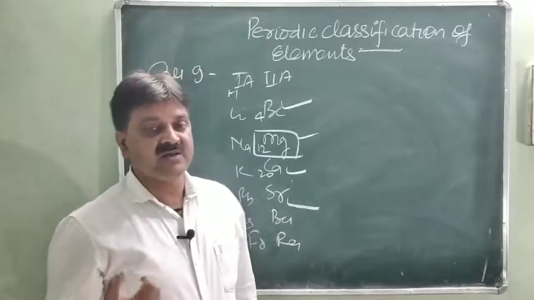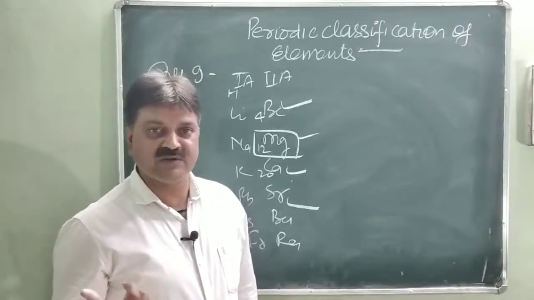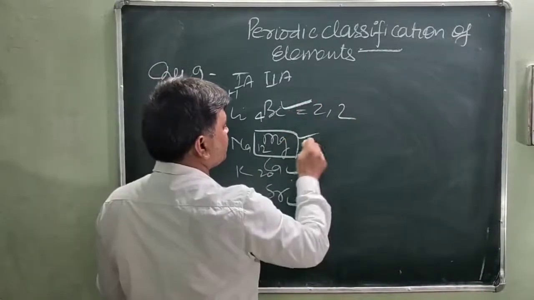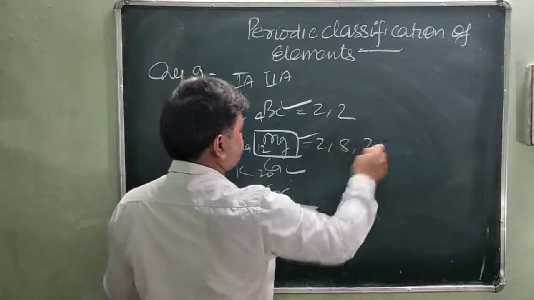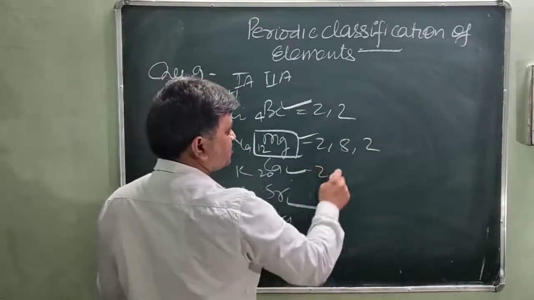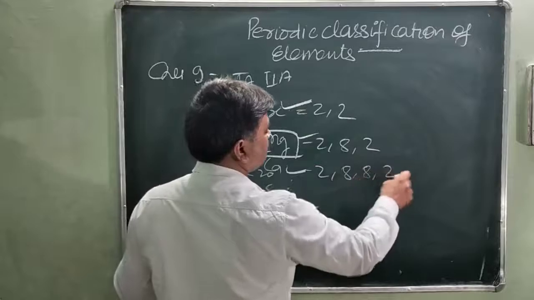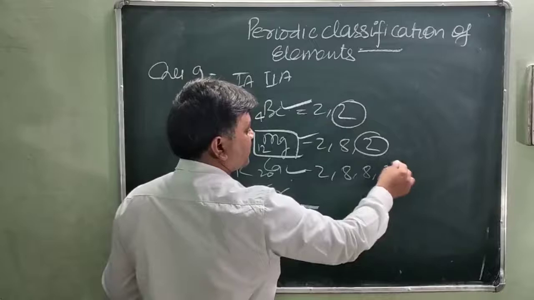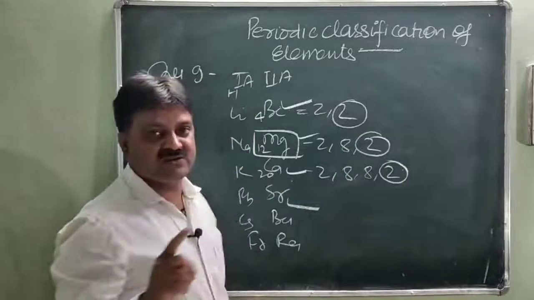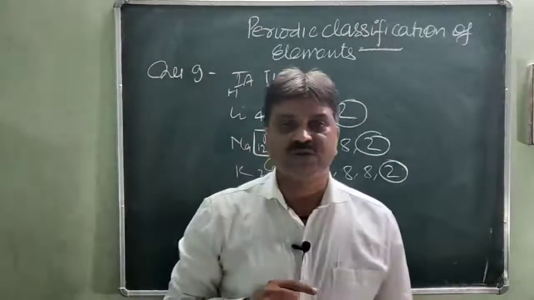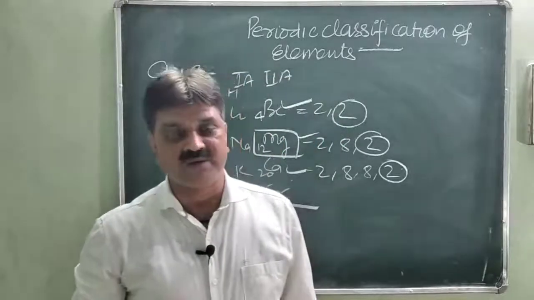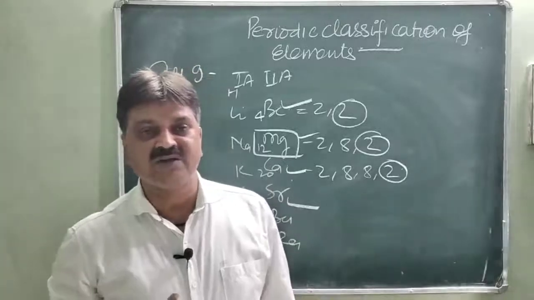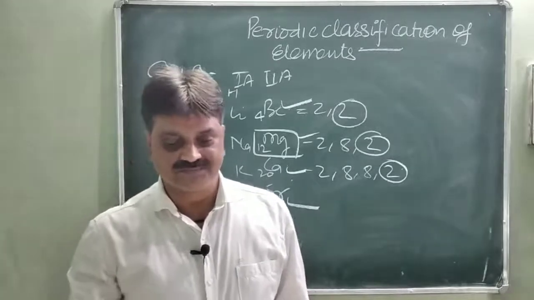How do you know that? Beryllium, calcium and magnesium have the same chemical properties; you will see it from the electronic configuration. Beryllium is 2 and 2, magnesium is 2, 8 and 2, and calcium, 20, is 2, 8, 8 and 2. In all the cases the outermost shell has 2 electrons, the same number of electrons. So they will give the same kind of chemical reactions. This is the reason these elements have the same properties as magnesium.